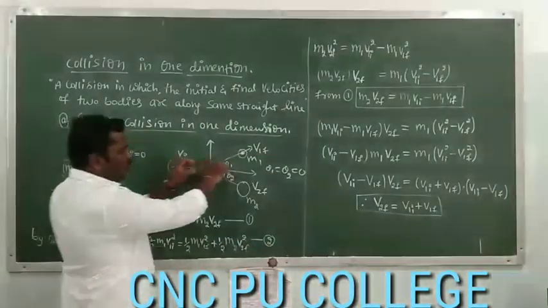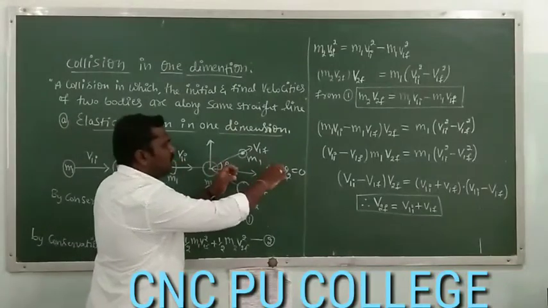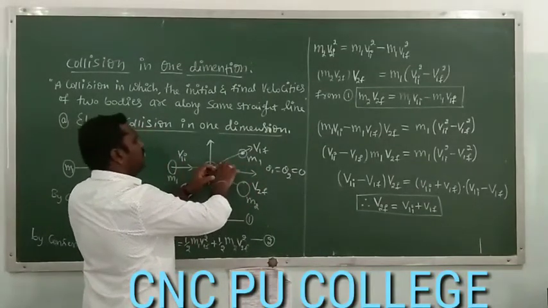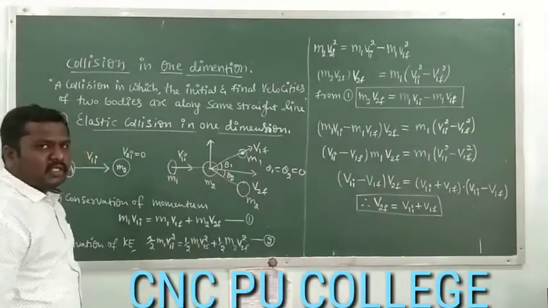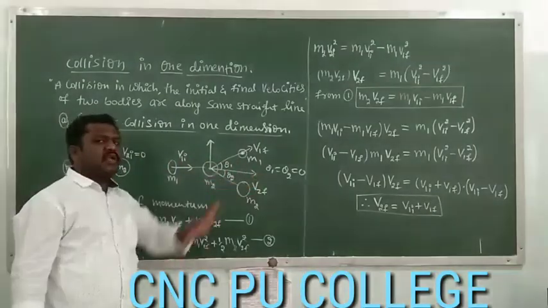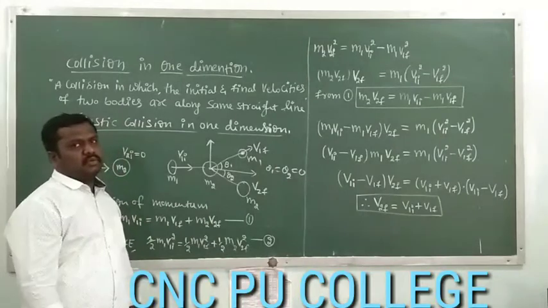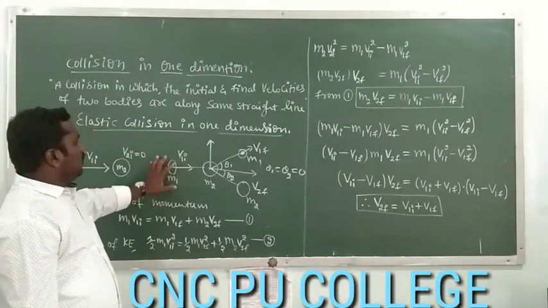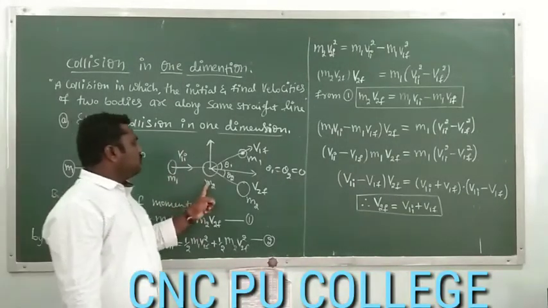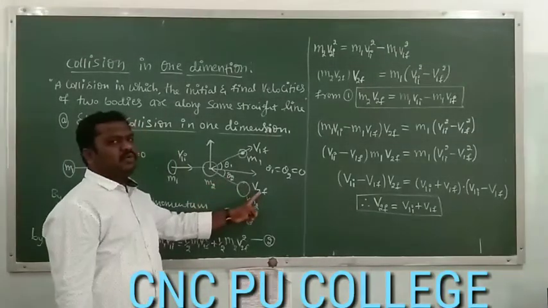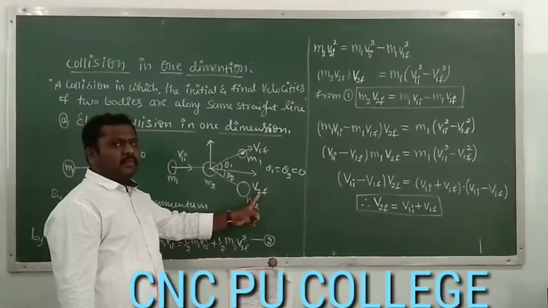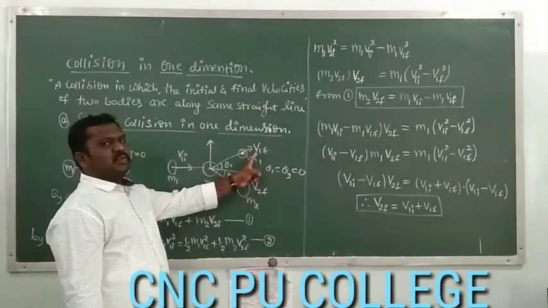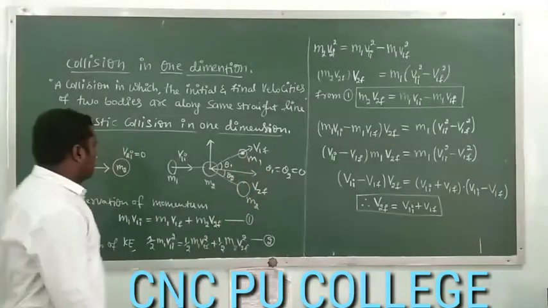So after collision they may move together like this, or they may move away from each other. That means whatever the motion takes place, it must be along the same straight line after collision also. So let us consider because of the collision, m2 starts to move with some velocity v2f, that is the final velocity of the second body, and the final velocity of the first body is v1f. Please make the things clear.